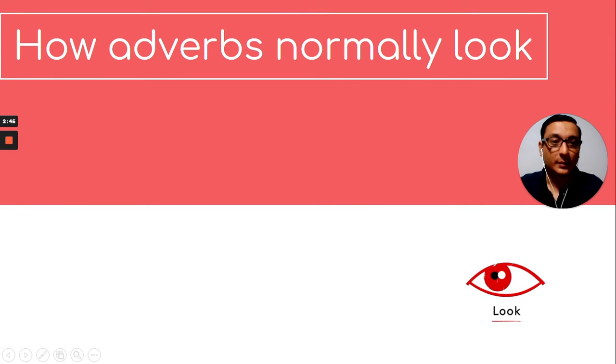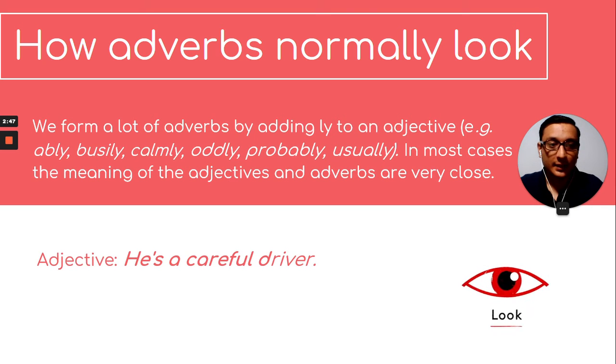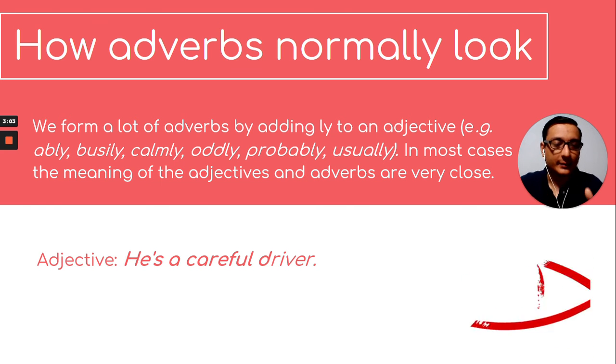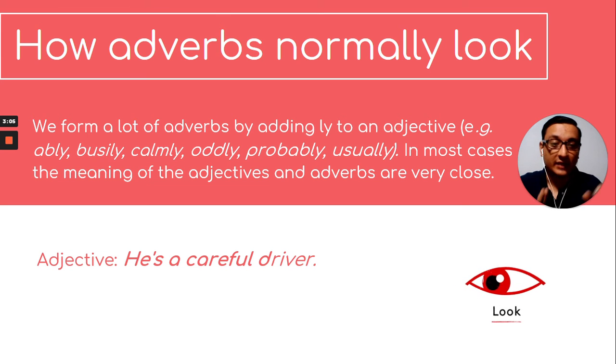Now, how do they normally look? In most cases, as we mentioned, it's ly, right? You have ably, beastly, calmly, oddly, probably, usually. And in most cases, the meaning of the adjective and adverb are very close. They can refer to the same things, except that adjectives modify nouns and adverbs modify the rest of the words we've already mentioned.